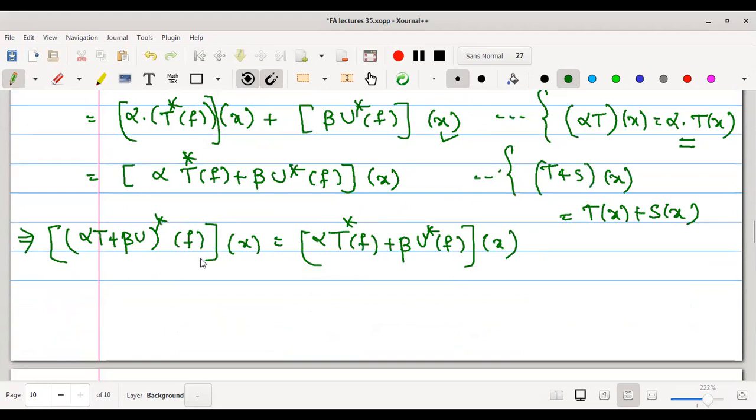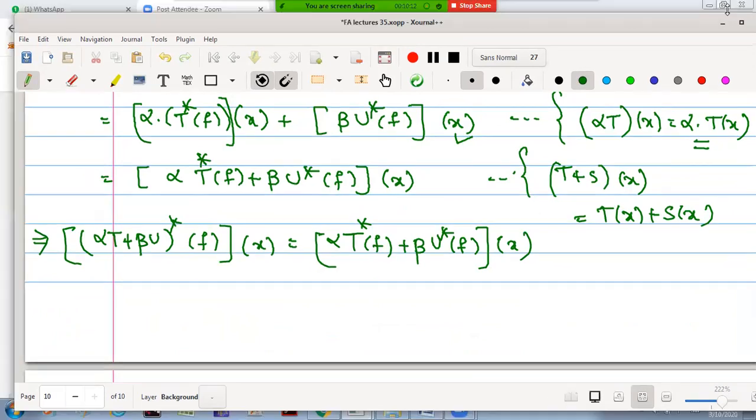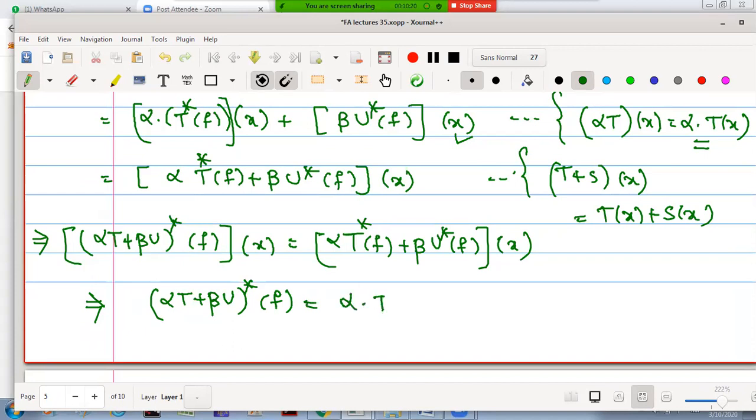Now, as x is arbitrary, what can one do? Instead of removing x, we equate the functions on both sides. Therefore, (alpha T plus beta U) star operated on f is equal to what we have obtained, alpha T star operated on f plus beta U star operated on f, equating the functions on both sides.